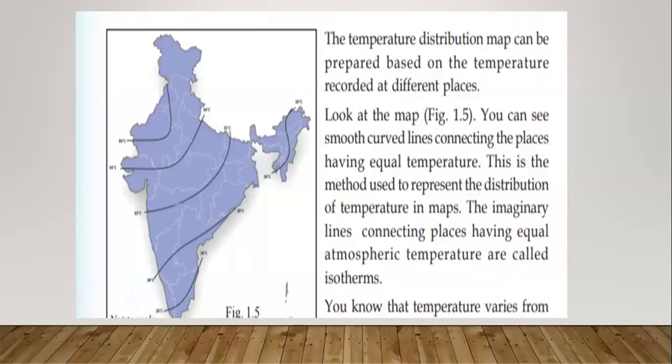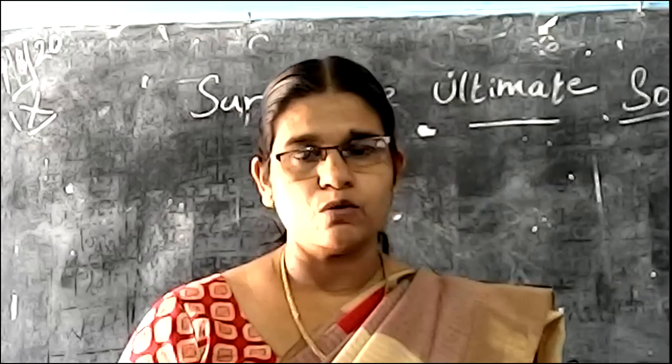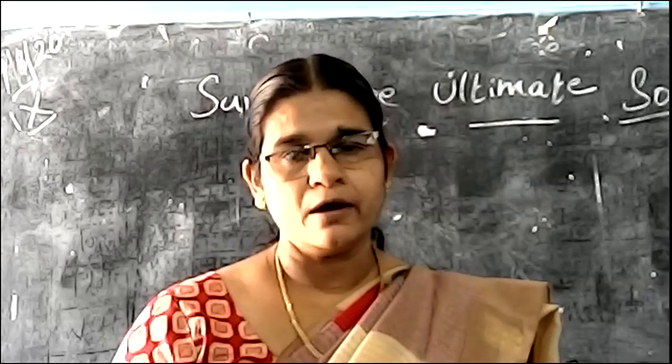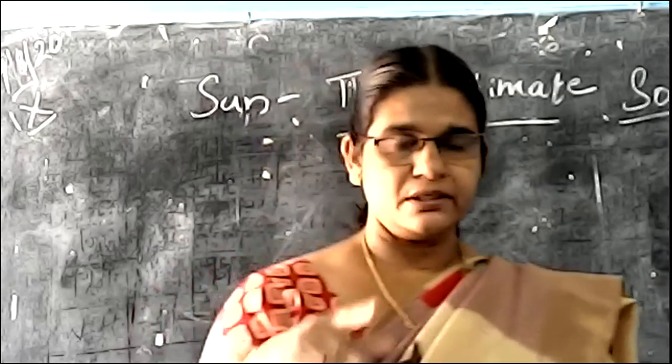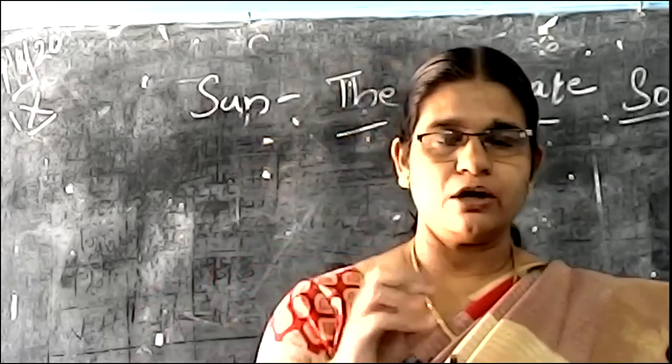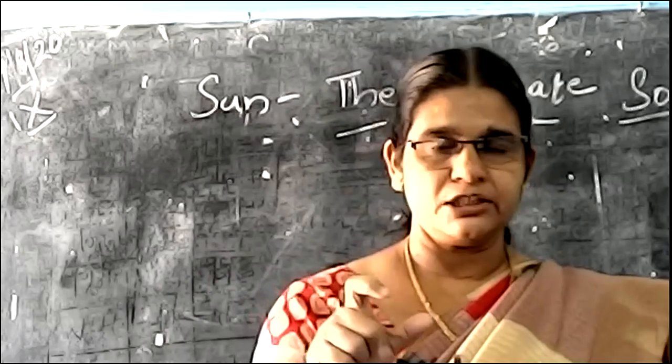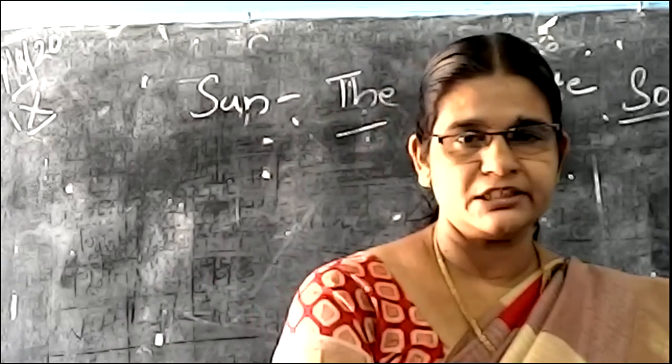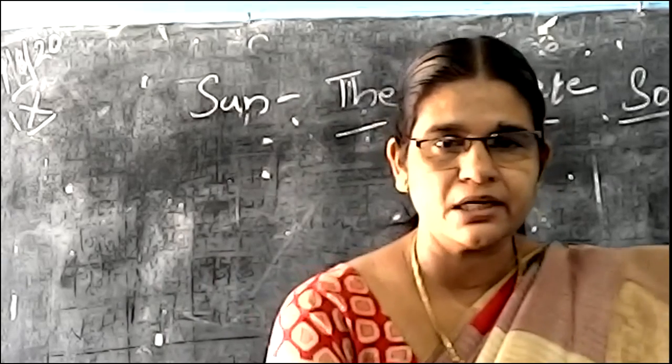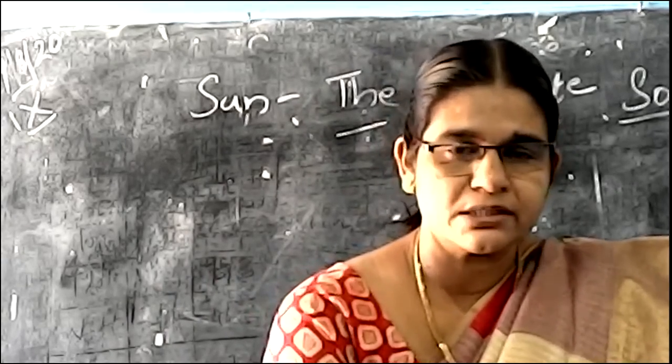The imaginary lines connecting places having equal atmospheric temperature reduced to the mean sea level are called isotherms. So from that curve we understand that the curve connecting places with equal temperature, drawn on the map of India, is known as the isotherm.